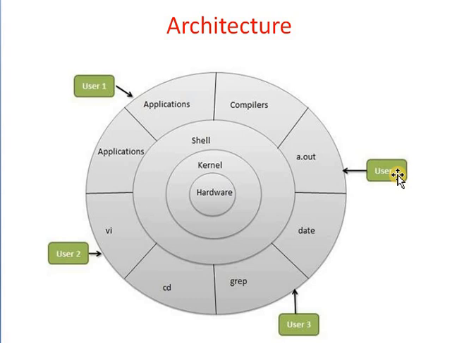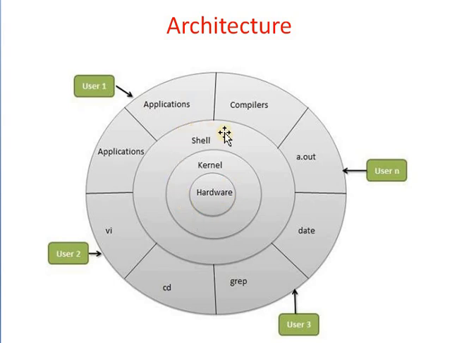This way the Linux operating system follows the layered structure. In the first layer there is the hardware, which consists of computer hardware such as CPU, keyboard, memory, etc. Next, in the next layer there is the kernel. The kernel directly interfaces with the hardware.